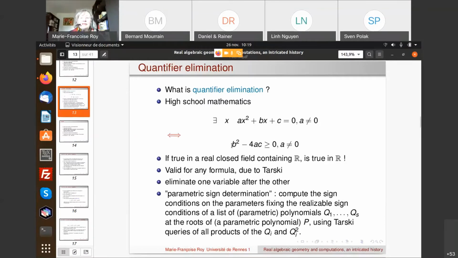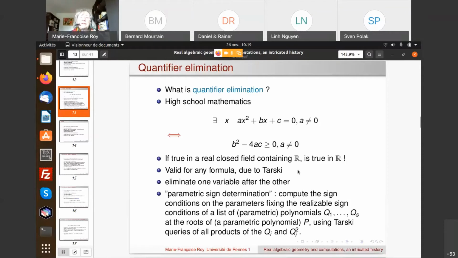And since it's a sign condition dealing only with the coefficients of the polynomial, the existence of the root will be the same over the reals and over any real closed field containing the reals. So we have this kind of completeness result.